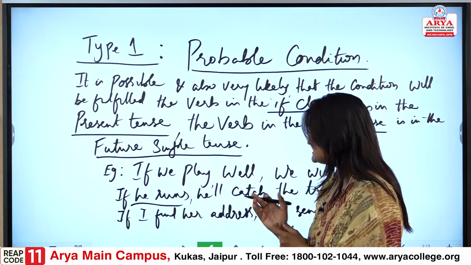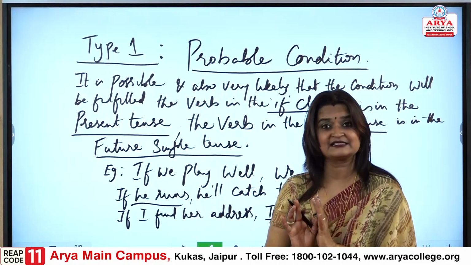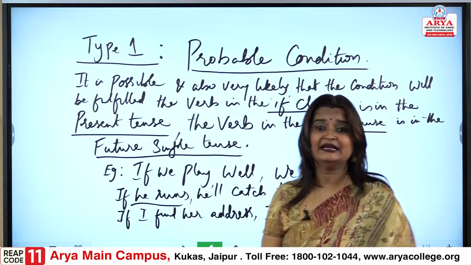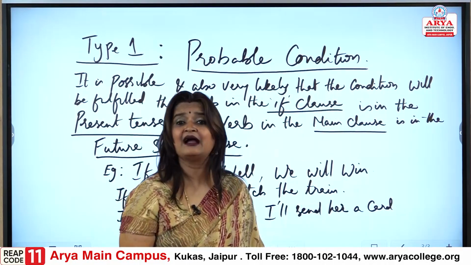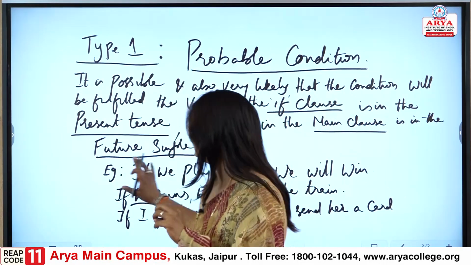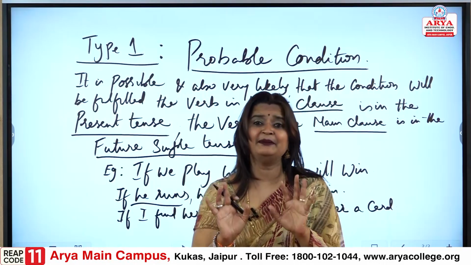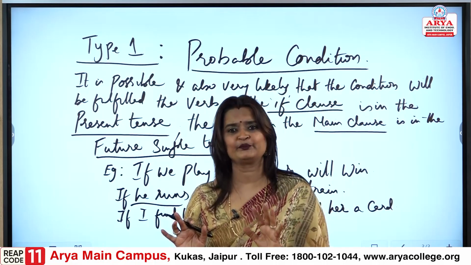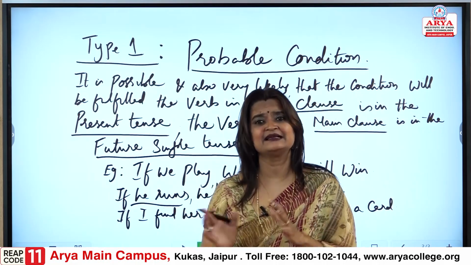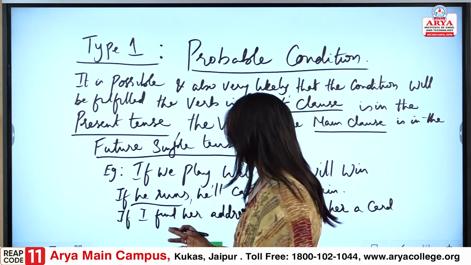So, present, the condition is if I find her address. So, what I will do? Immediately in the near future coming, I will send her a card. Again it is future simple tense, it is simple, nothing much about the far future. It is simple future tense, fine.